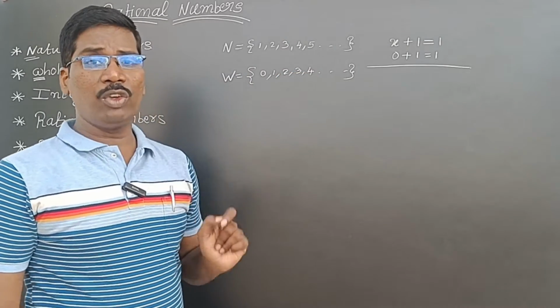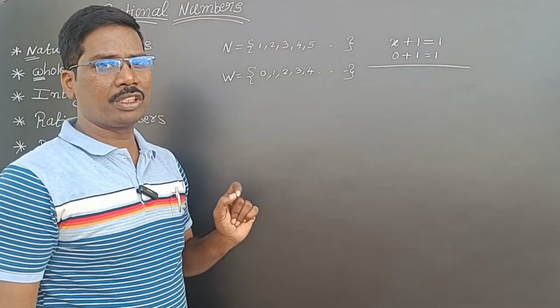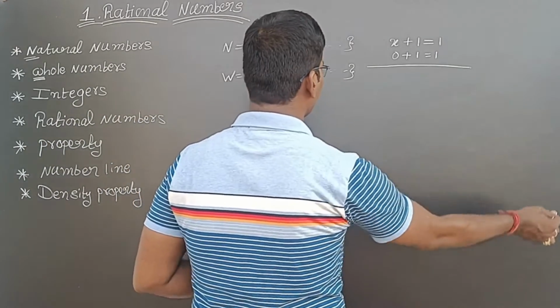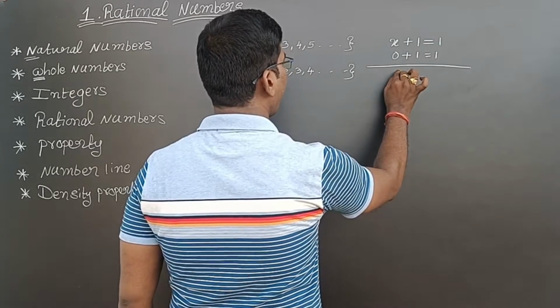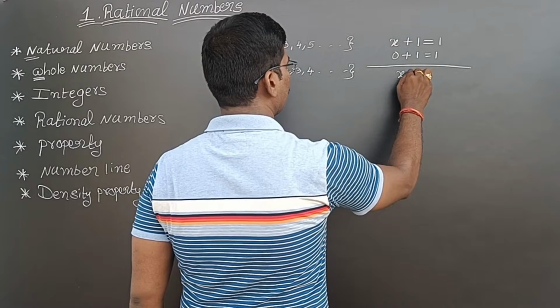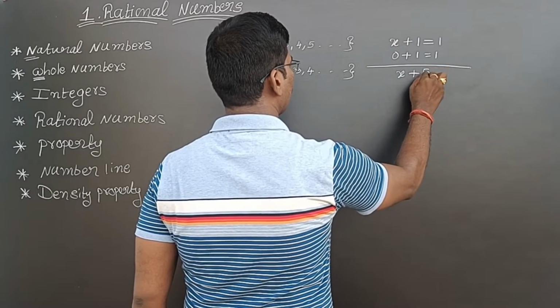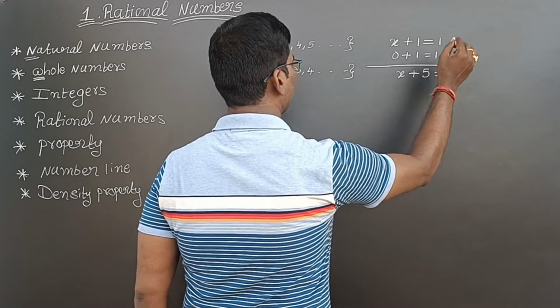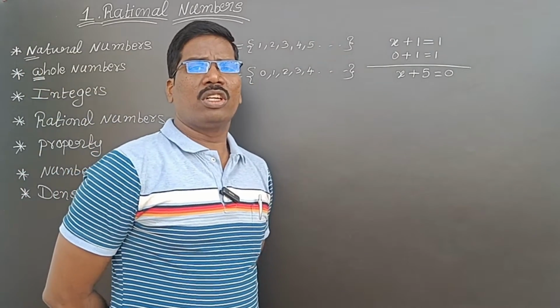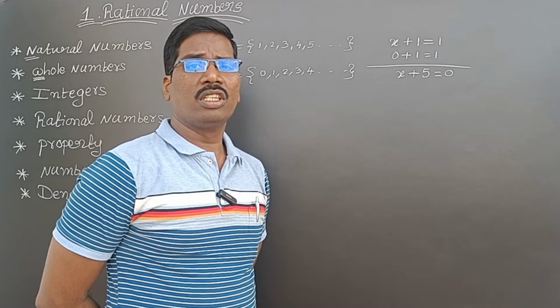Now I will give one more example, a linear equation, which will also not be satisfied. Let us see. Here I am taking x plus y is equal to 0.